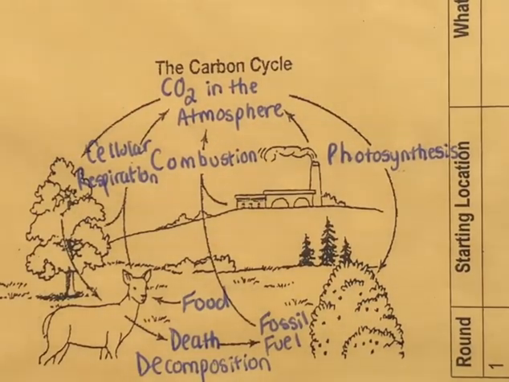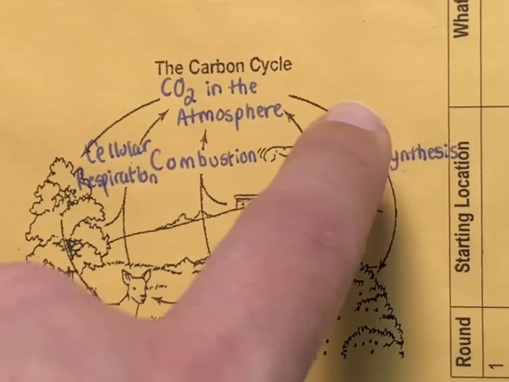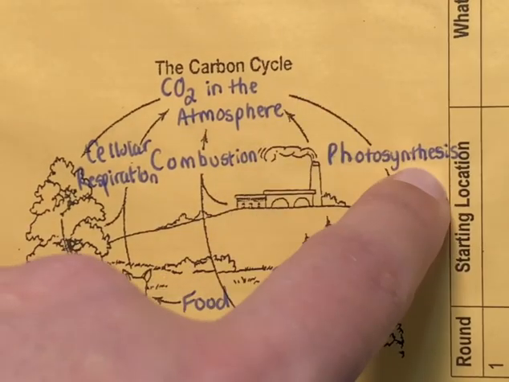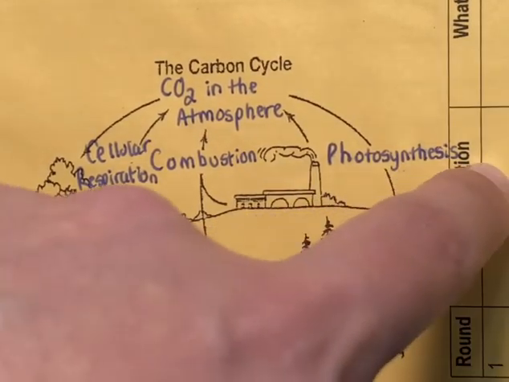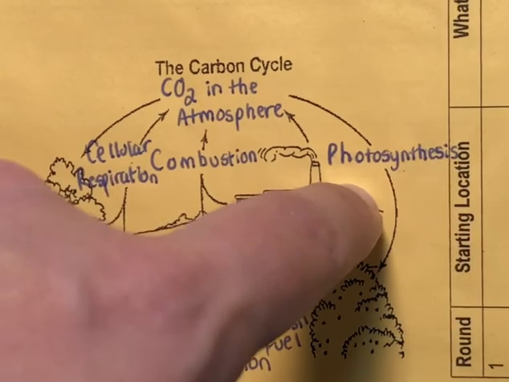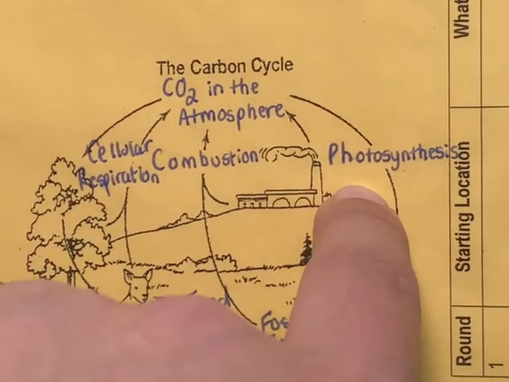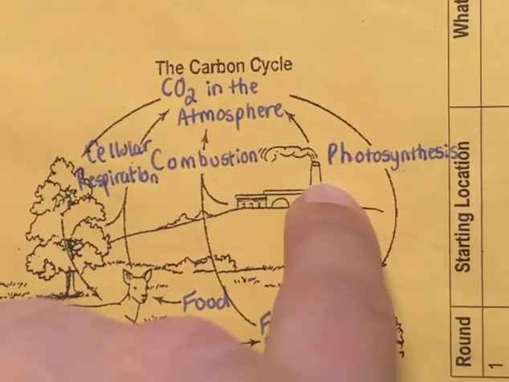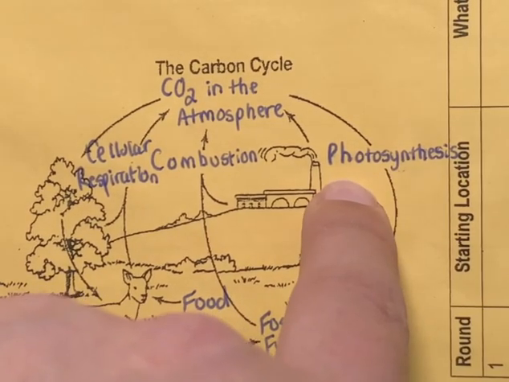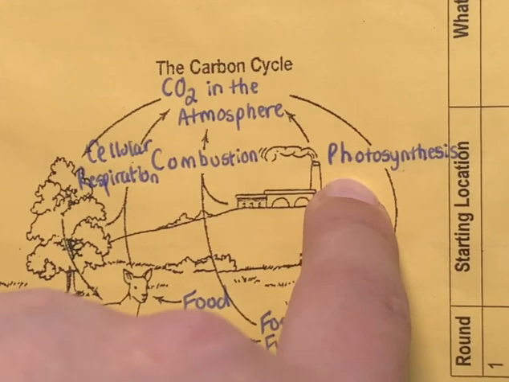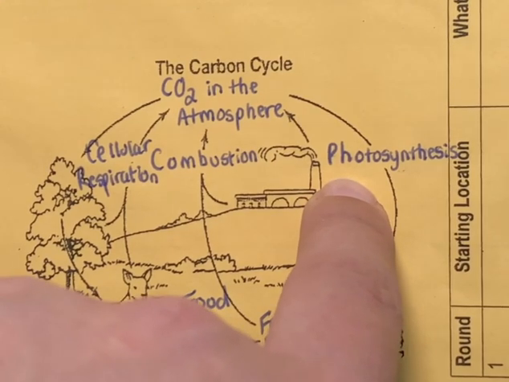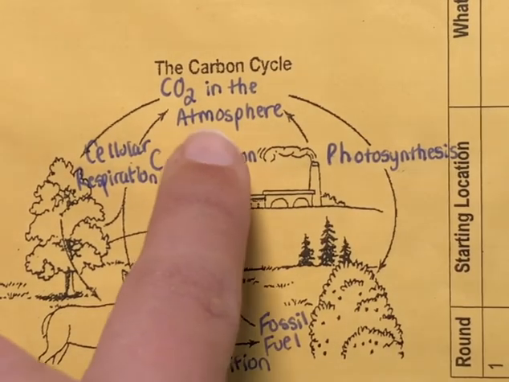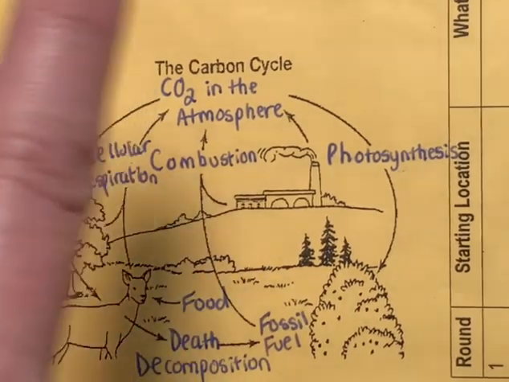But the main thing that's going to pull CO2 from our atmosphere is photosynthesis. This is a very important process because that's what's really drawing all of the carbon dioxide out of our atmosphere. So this is our sink. One of our major sinks is our plants and forests and our oceans. And then our sources, where we're adding carbon to the atmosphere, would be the burning of fossil fuels and combustion, and cellular respiration.